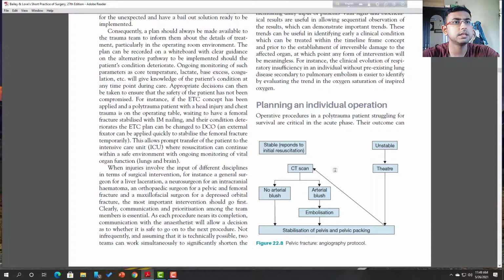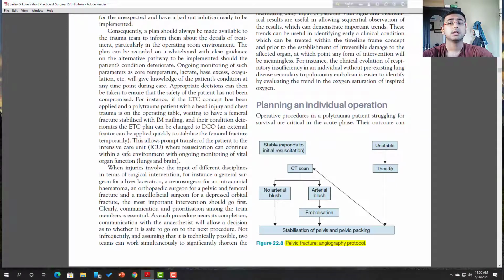Now here you can see the planning and individual operations. You must plan. Stabilization of the pelvis and pelvic packing is your ultimate goal. If the patient is unstable, go to the theater and stabilize the pelvis. If the patient is stable, you can go for a CT scan to assess arterial bleeding and whether embolization is needed, then packing or pelvic stabilization occurs. This is not only for pelvic fracture but also for other mechanisms of fractures or trauma.